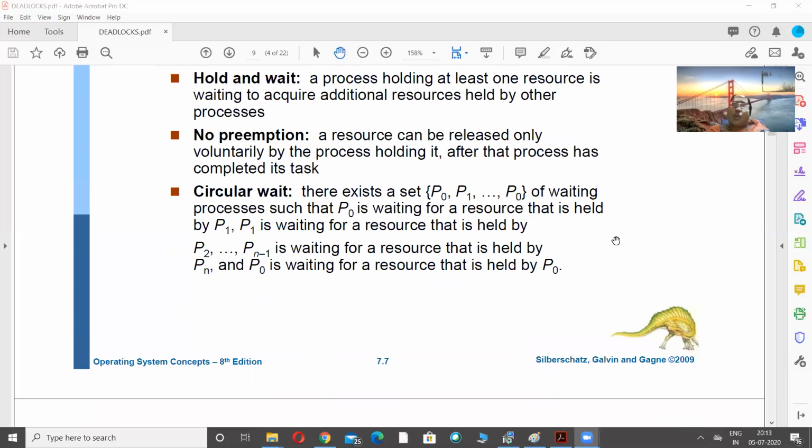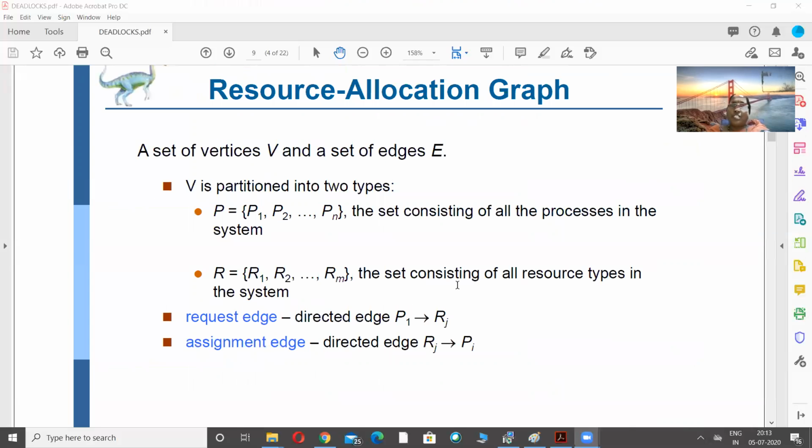Before going to all the methods, how do we know whether a deadlock has occurred or not? There is a provision called the resource allocation graph, which has two attributes, the vertices and the edges.